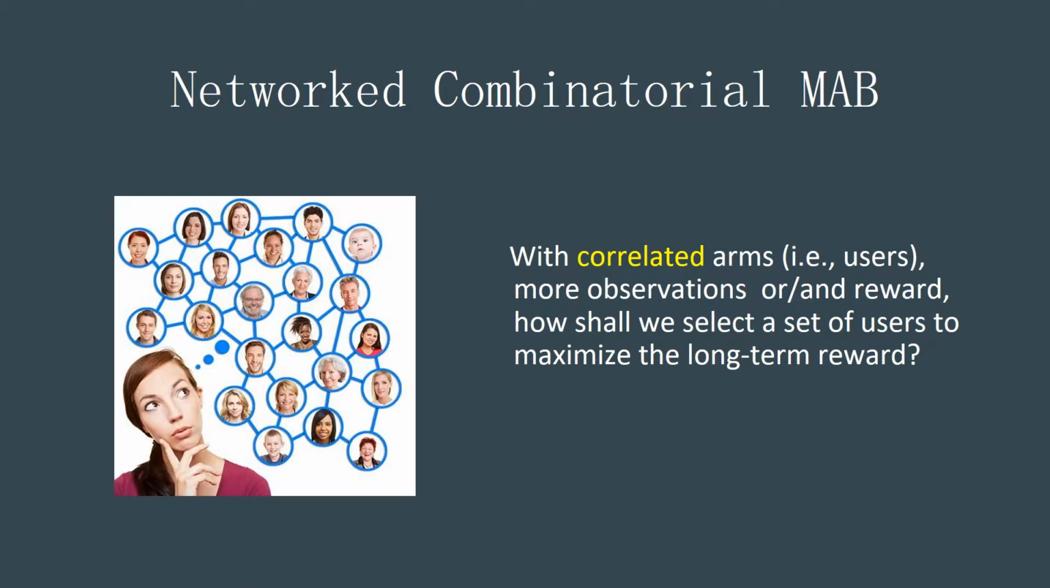The fundamental problem for this scenario is a network MAB problem instead of the classical MAB problem we talked about just now, because the users of social networks are connected and correlated, not everyone independent. When a user is selected, he can post his feedback on social networks where his friends can also respond. With correlated arms, we can have more observation and reward. How should we select a set of users to maximize the long-term reward?